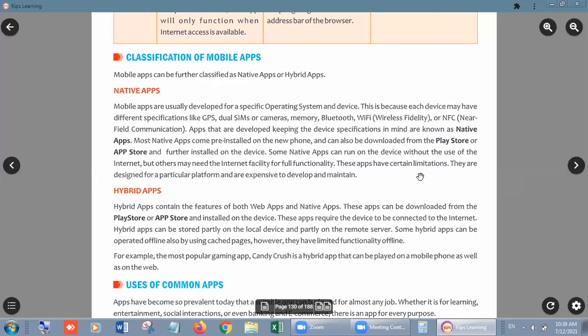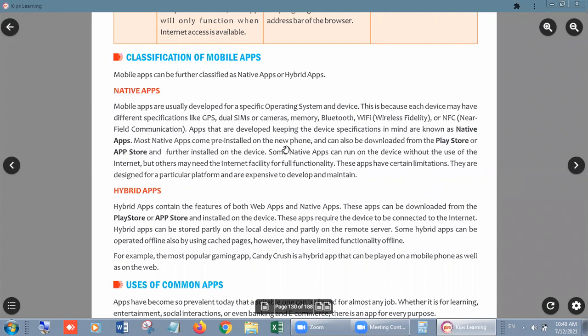Suppose I have an Android phone and you also have an Android phone, then it is not compulsory that an app which is supported by your mobile will open in my mobile also. No, it is not compulsory, because every app is prepared according to the mobile capacity and quality. Those apps which are prepared on the basis of mobile configuration and setting are called native apps. So these kinds of apps can be run only on those mobiles for which they are developed.